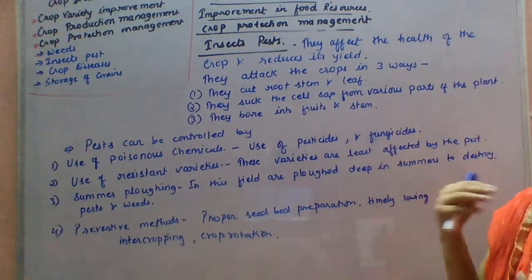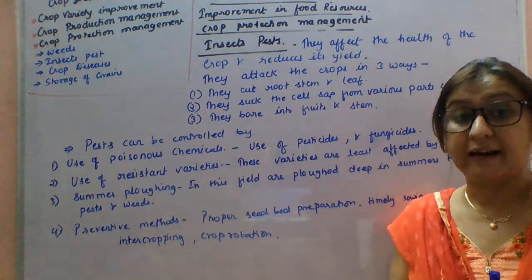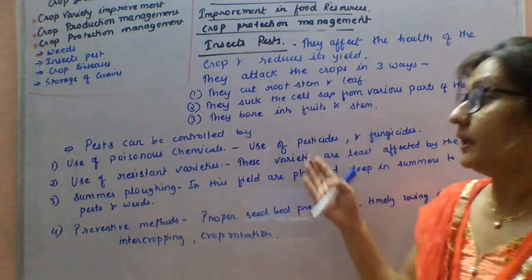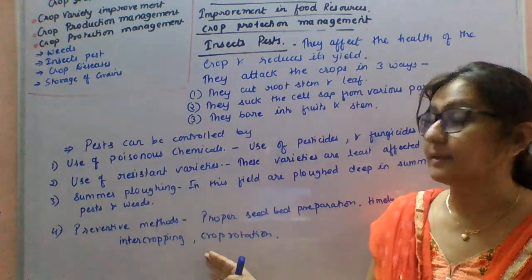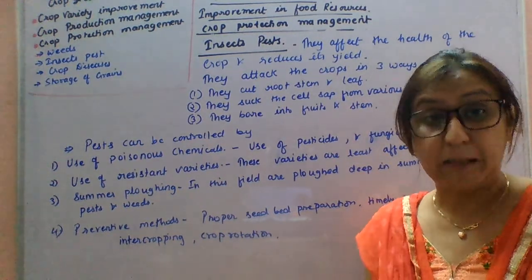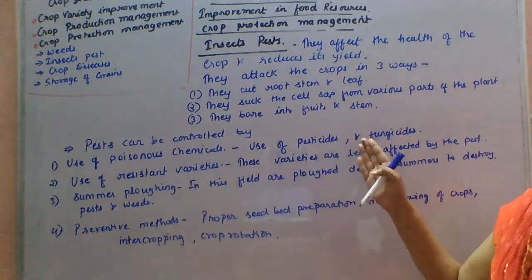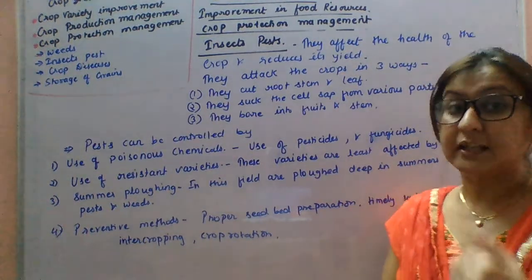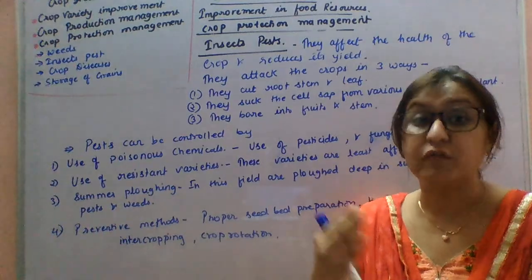They are reducing its quality as well as the yields. So it can be controlled by employing the following methods. First, by using poisonous chemicals, the use of pesticides and fungicides, as I also explained in the case of weeds.